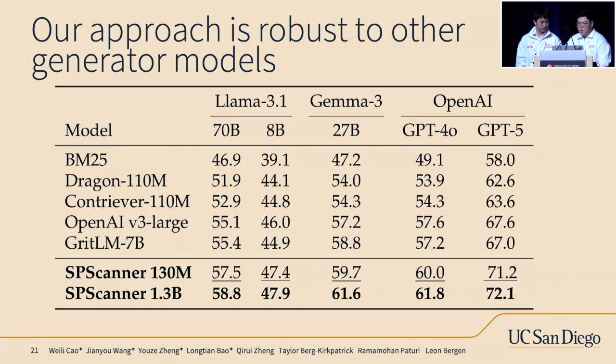And finally, we wanted to ensure that our retriever's strength wasn't just tied to one specific generator. We tested it with a range of models, from Llama 3.1 to Gemma 3 to OpenAI's GPT-4o and GPT-5. And as you can see, across the board, the SP scanner models consistently enable the best performance, regardless of the generator, and this demonstrates the fundamental strength of our approach.